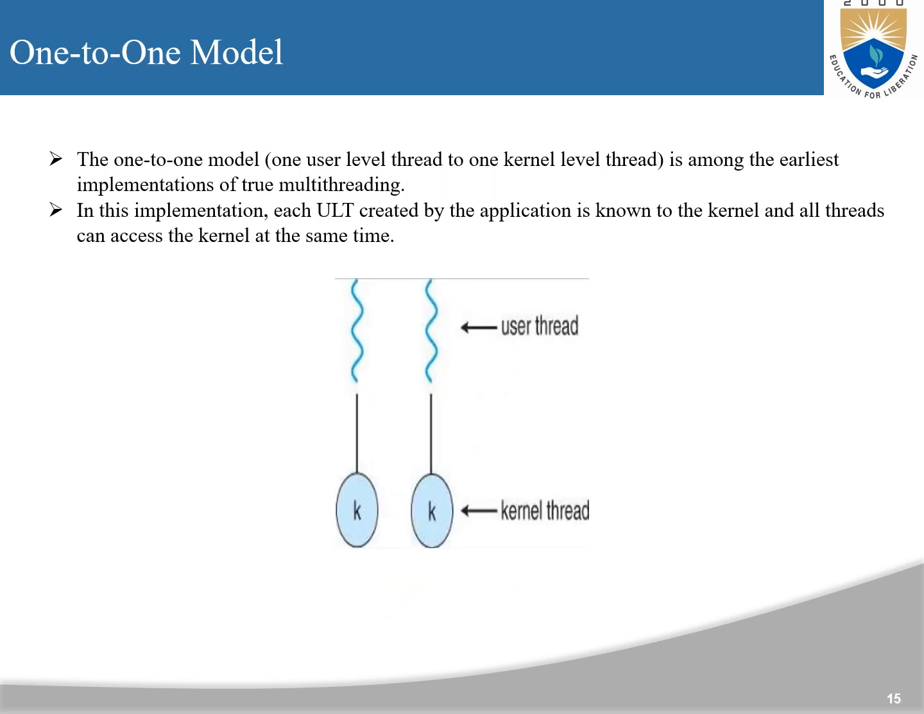One-to-one model. The one-to-one model, one user level thread to one kernel level thread, is among the earliest implementations of true multi-threading. In this implementation, each user level thread created by the application is known to the kernel and all threads can access the kernel at the same time. Here is the example of the one-to-one model, kernel level thread to the user thread.